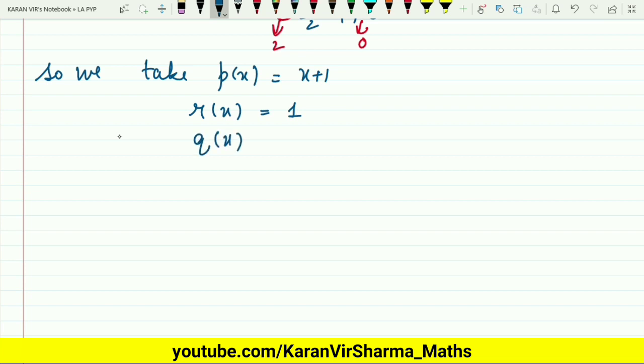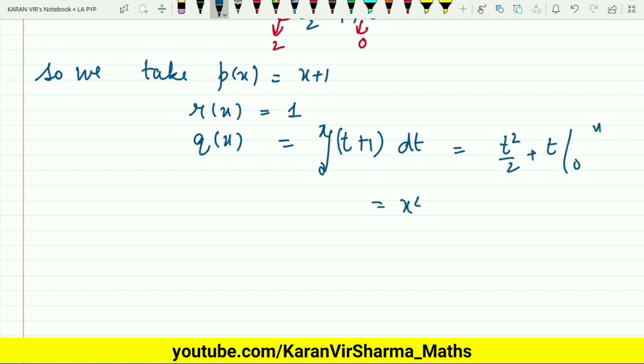That will be the integration of p(t), that is t plus 1, from 0 to x into dt. So this will come out to be t square by 2 plus t from 0 to x. So this is basically x square by 2 plus x. Now you can see that x square by 2 plus x is your q(x), and r(x) is nothing but 1.